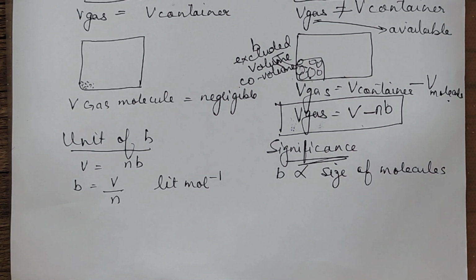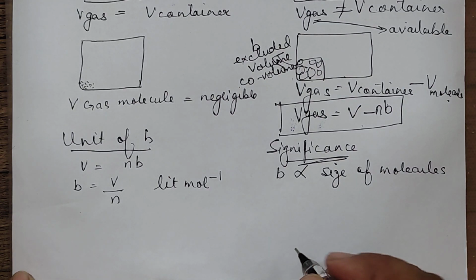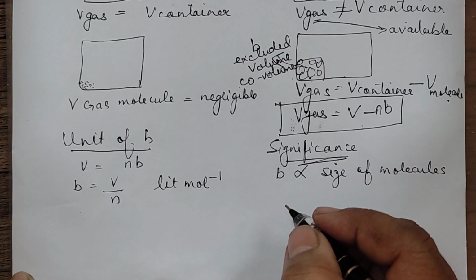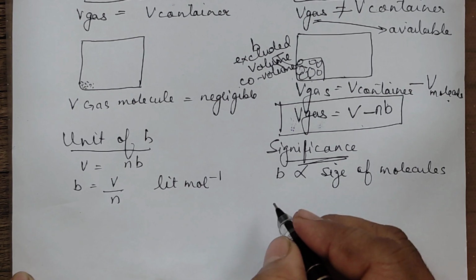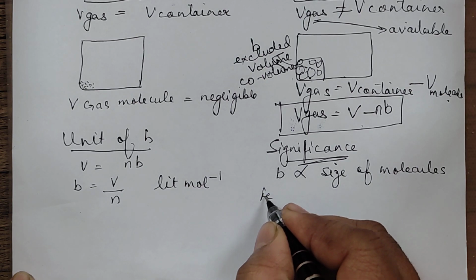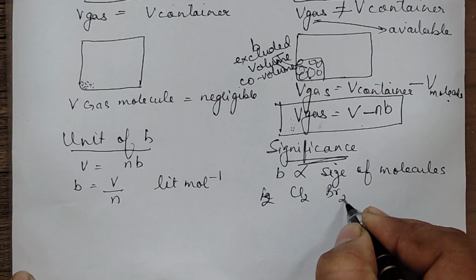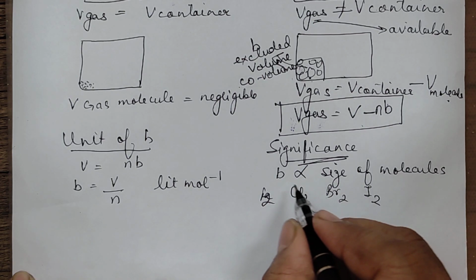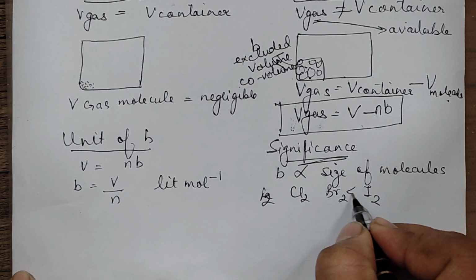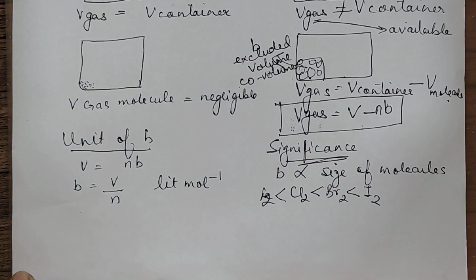So suppose you are asked to compare the value of b for different gases, say all halogens: fluorine, then chlorine, then bromine or iodine. Which will have the larger value for b? You will say iodine. This will be the order if you are asked to arrange them in increasing order.